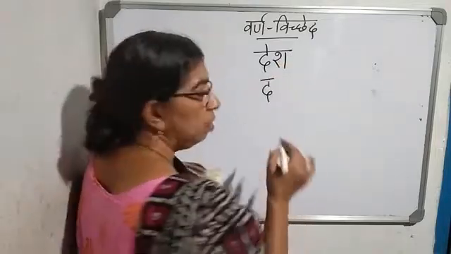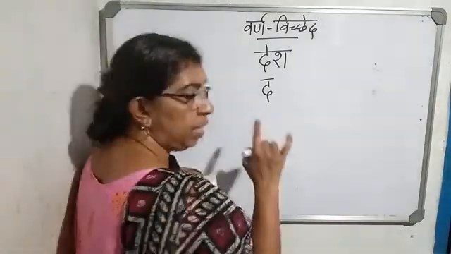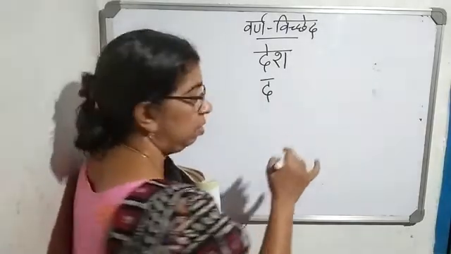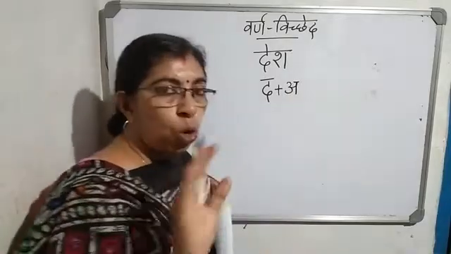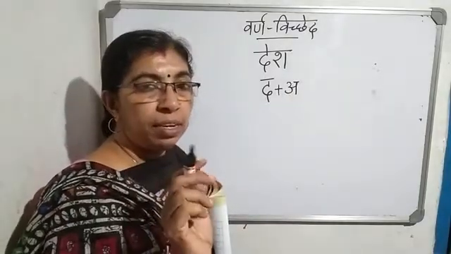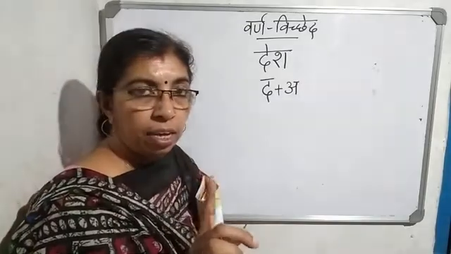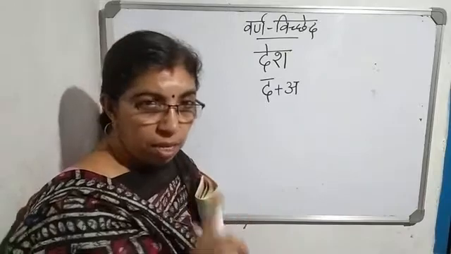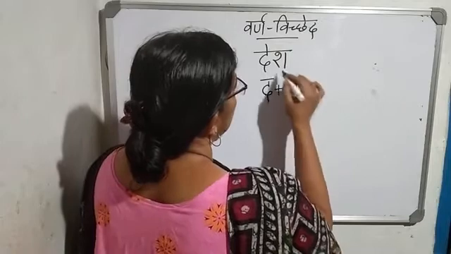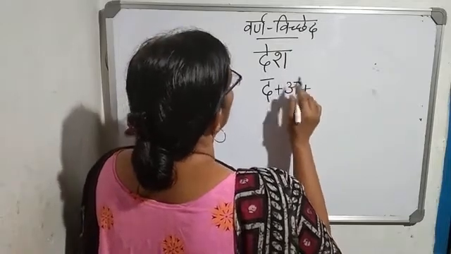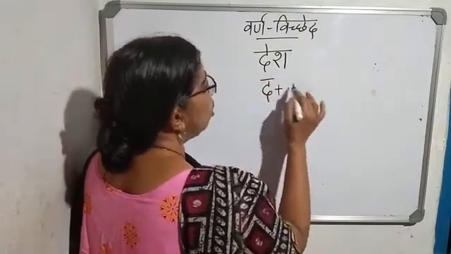The Da, which swar is mixed here? Da plus a swar is there. If there is no matra, it means that that letter is having a ki matra. Okay? Not aa. A ki matra. Da. And next is sha, here, not a ki matra.